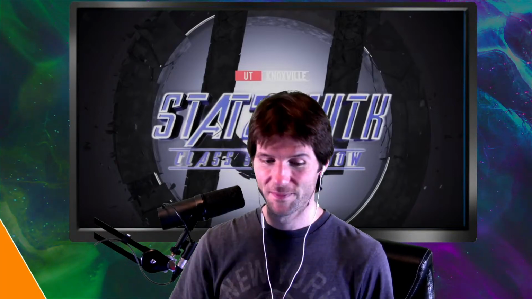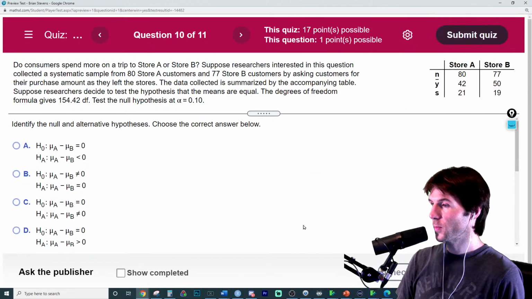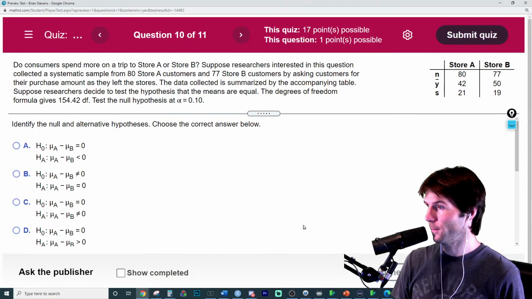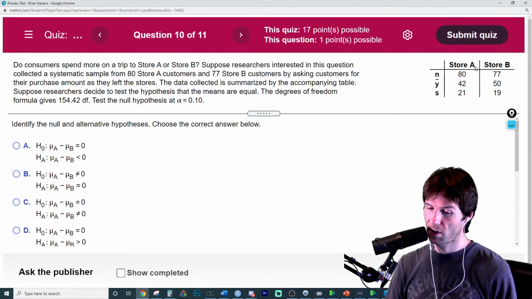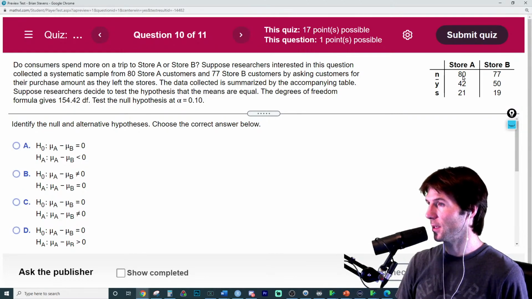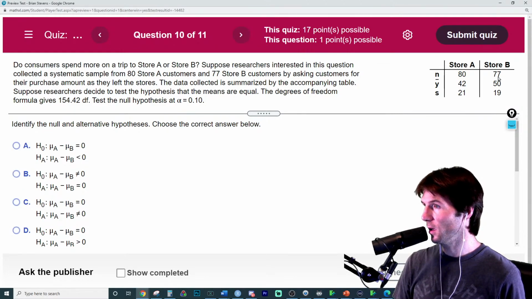You got it. So do people spend more at store A or store B? So we have here what? 80 people went to store A. That's what that means. 77 people went to store B. The people at store A spent $42. The people at store B spent $50.